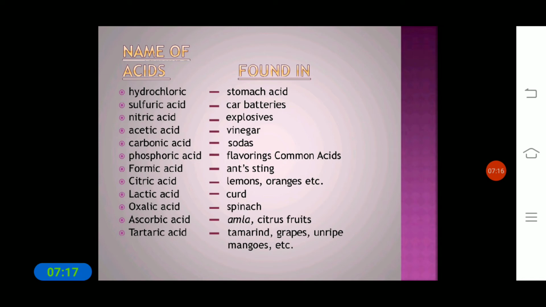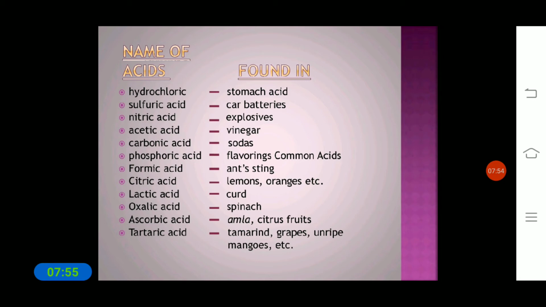For example, hydrochloric acid, which is present in the stomach, which is released in our stomach, and sulfuric acid, which is present in car batteries, and nitric acid, which is present in explosives, and acetic acid, which is present in vinegar. Okay, the soda which we use in our cooking, what kind of acid is it? It is carbonic acid. Whereas phosphoric acid, so these are some acids which are found in the substances we use in our daily life.